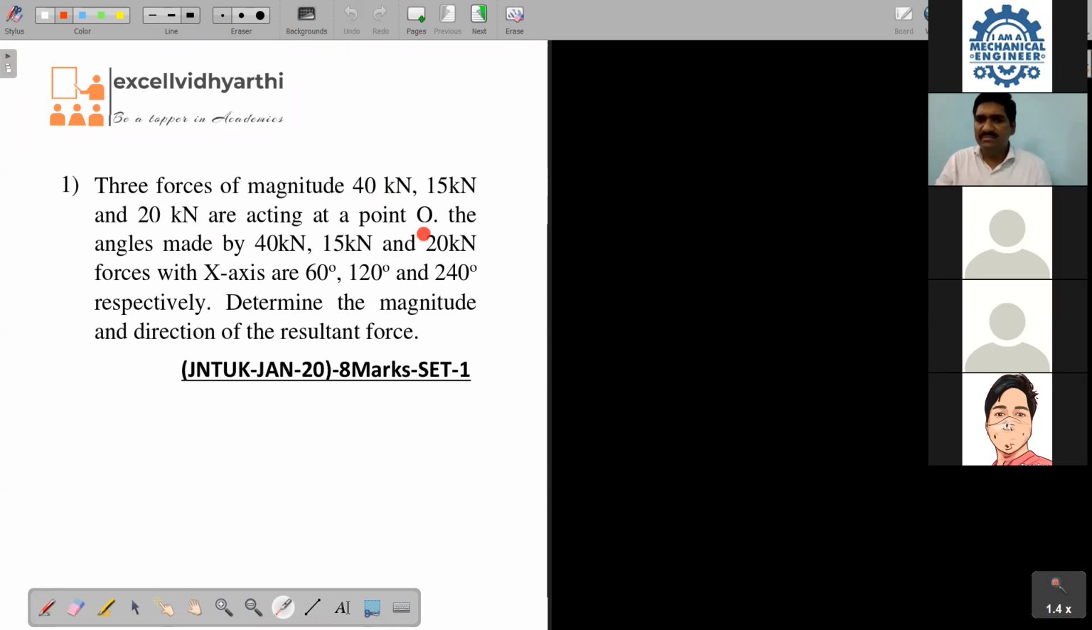Acting at the same point means what? Concurrent. Super. The angles made by the 40, 15, and 20 forces with the x-axis are 60, 120, and 240 respectively. Determine the magnitude of the resultant. Tell me, it is concurrent, but coplanar or non-coplanar? Coplanar. Very good, because there is no scope of z-axis.